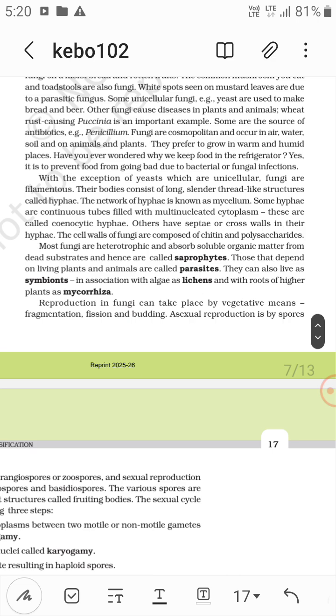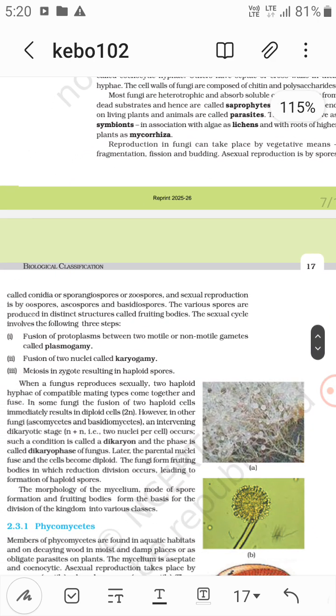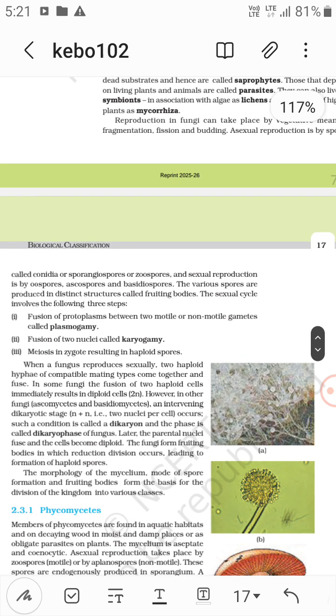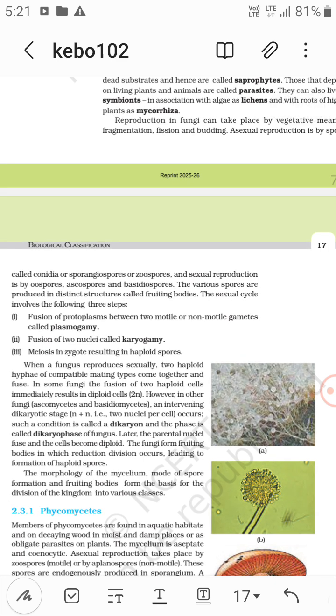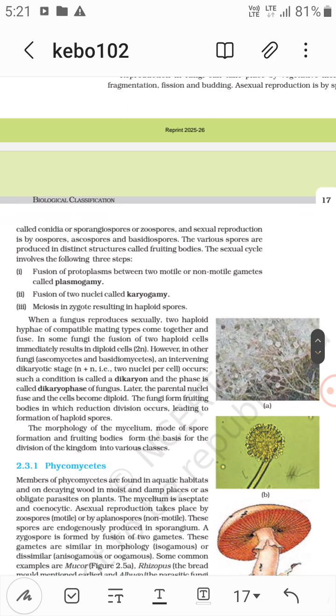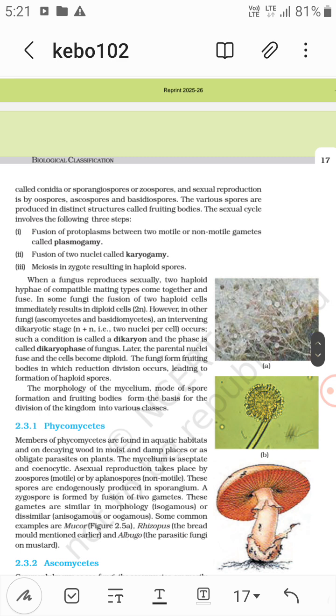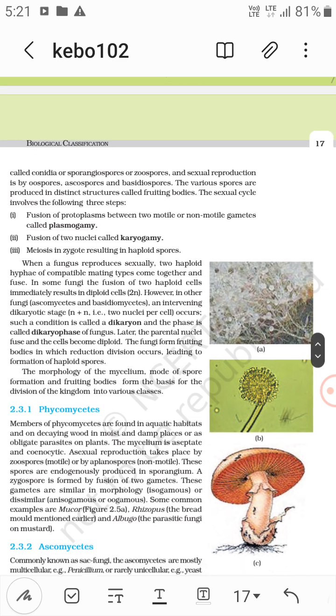Now reproduction in fungi. Fusion of protoplasms between two motile or non-motile gametes is called plasmogamy. Fusion of two nuclei is called karyogamy. Then meiosis in the zygote results in haploid spores. There is a dikaryophase, that is dikaryon, in ascomycetes and basidiomycetes: N plus N, that is two nuclei per cell.